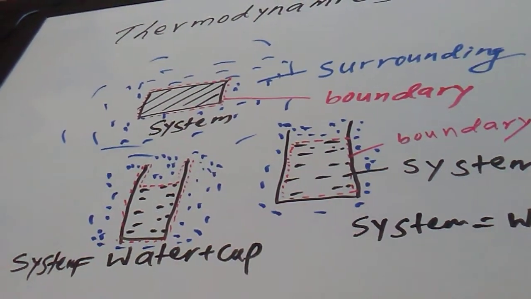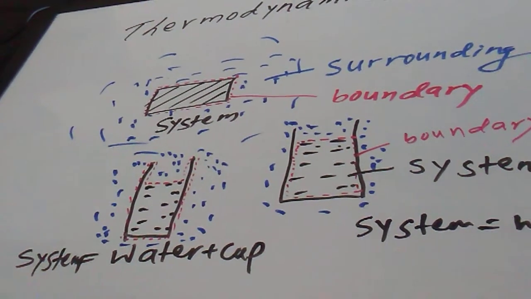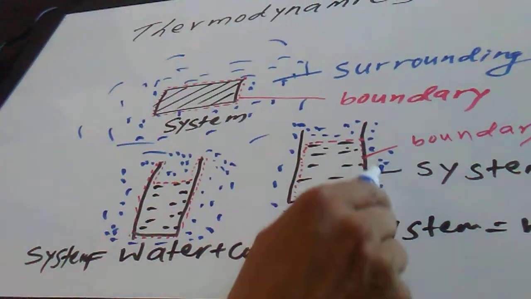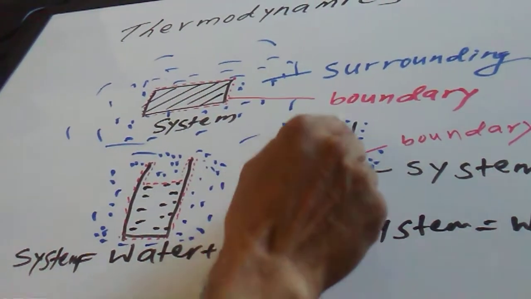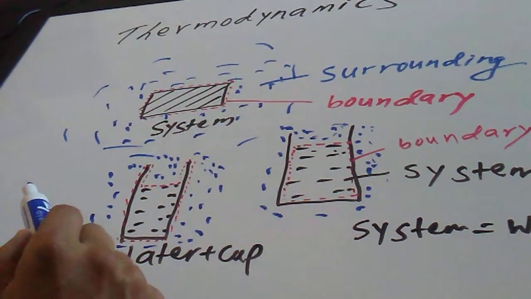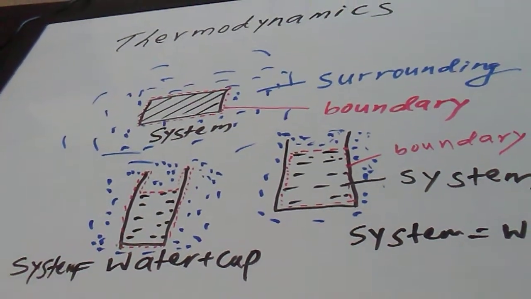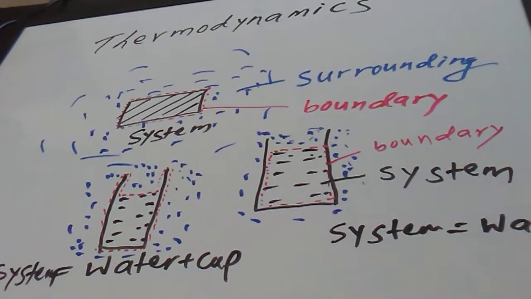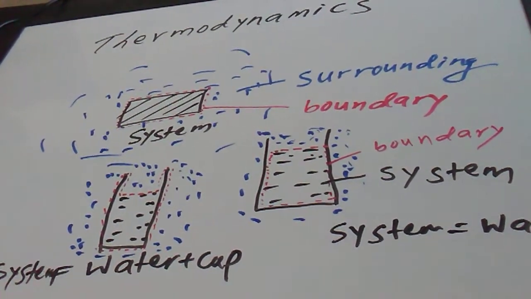This is the wall of the cup, and this blue dotted area, air or whatever, is all the surrounding. I think this completes the definition of system, surrounding, and boundary.